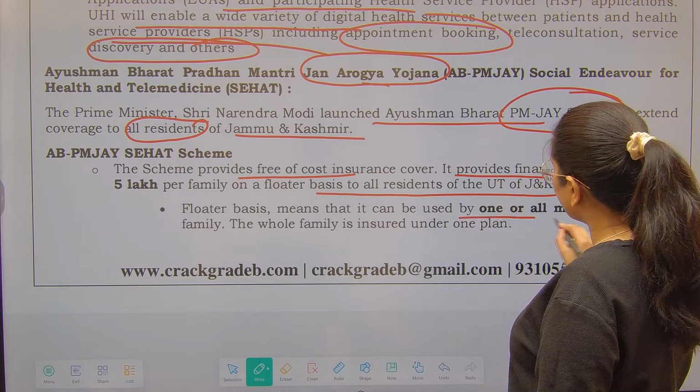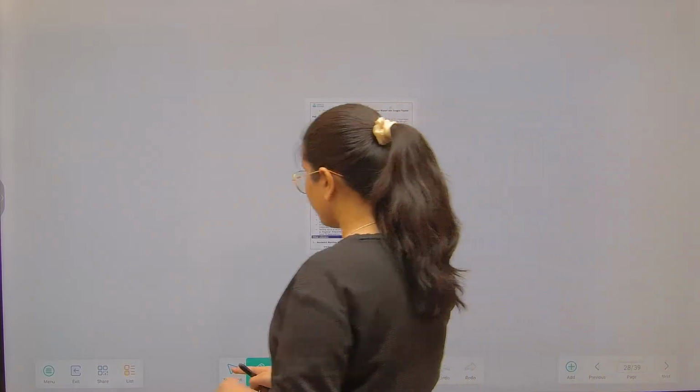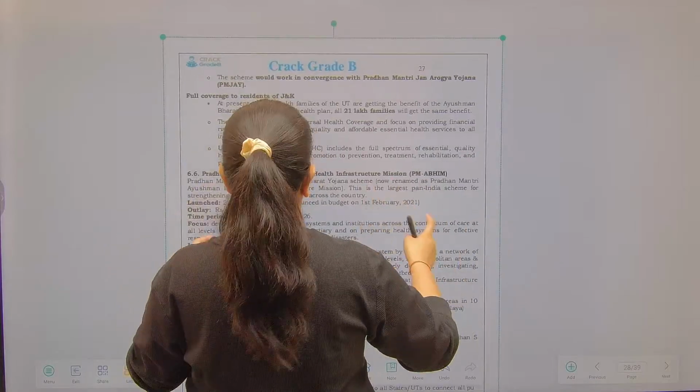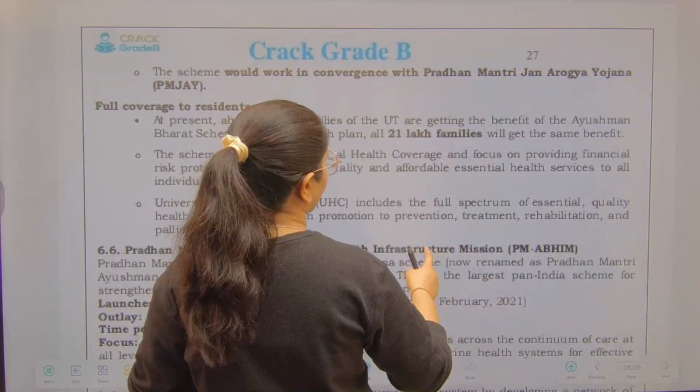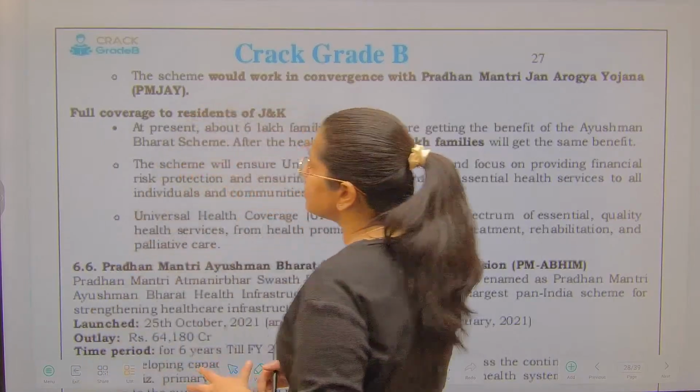It means that it can be used by one or all the members of the family. It is insured under one plan. This scheme will work along with the PM Jan Arogya Yojana. That means there is not much of a difference, but just the location specific difference that has arisen.